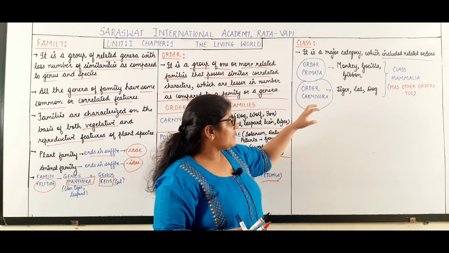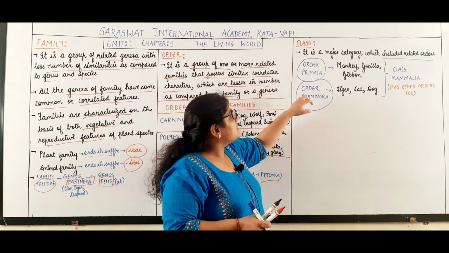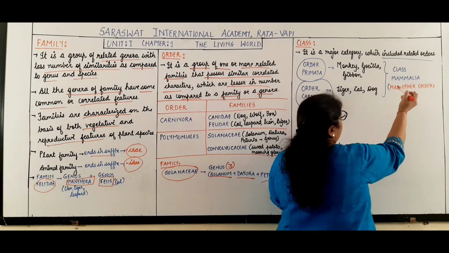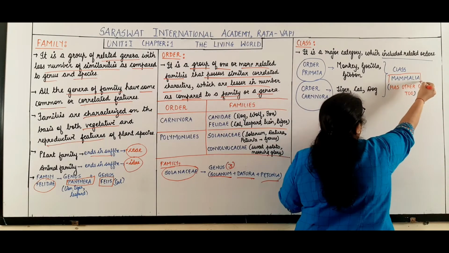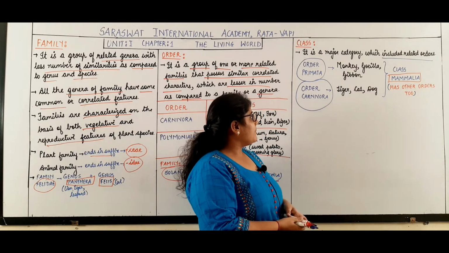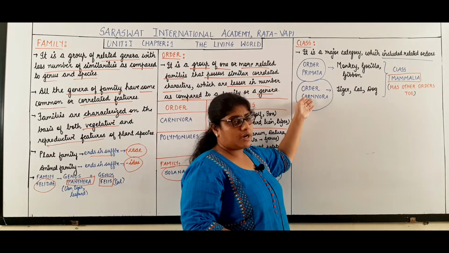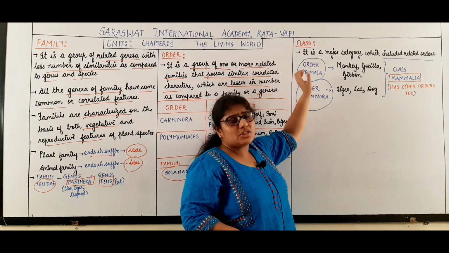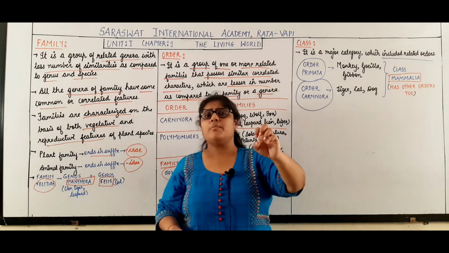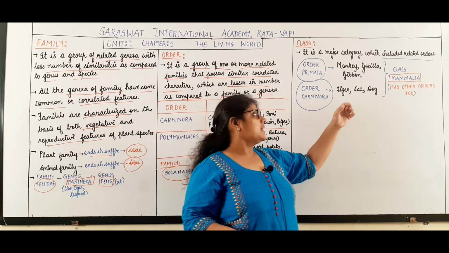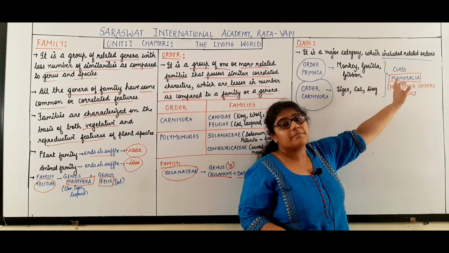Now all these organisms share certain common characteristics and all of them are placed into a single class called Mammalia. The order Primata and order Carnivora include different organisms, but yet these two orders contain some common features, and as they possess some common features, they are placed in the class Mammalia.